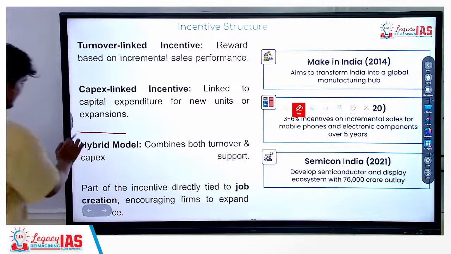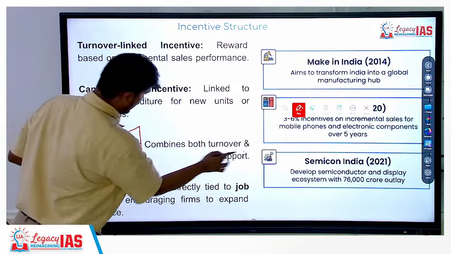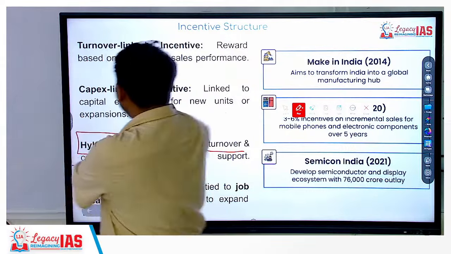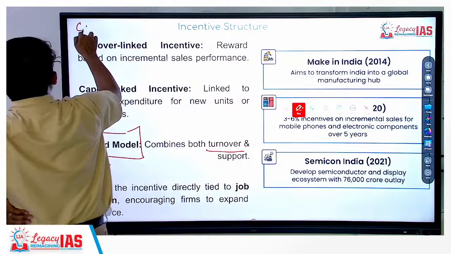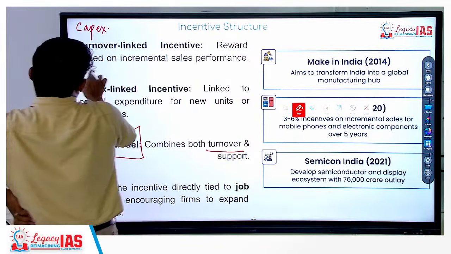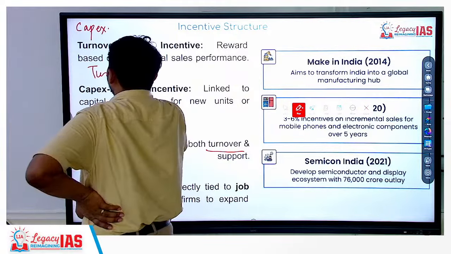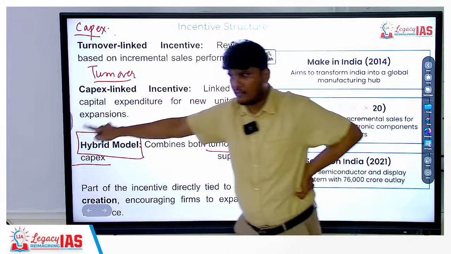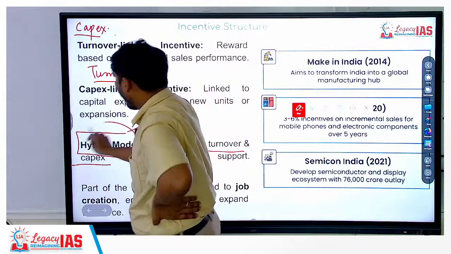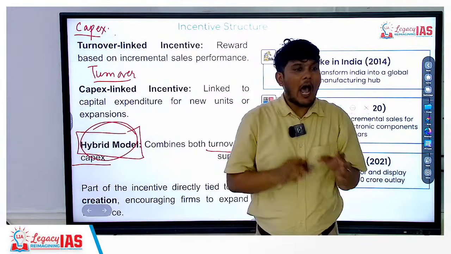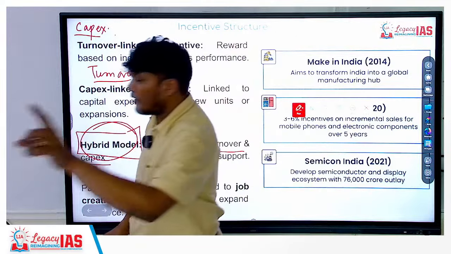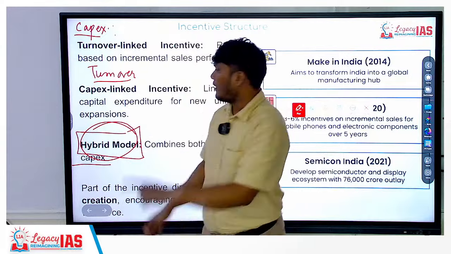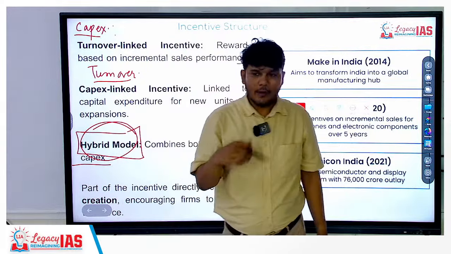This scheme has a hybrid model combining both turnover and capex support. What does this mean? This means capex and turnover. Capex means capital expenditure, and then you have the turnover. Now capital expenditure will happen first, then only the turnover will start. So this scheme is having a hybrid model. That means part of your incentive will be linked to the capital expenditure, and part of your incentive will be linked to the turnover. Now why is that important?